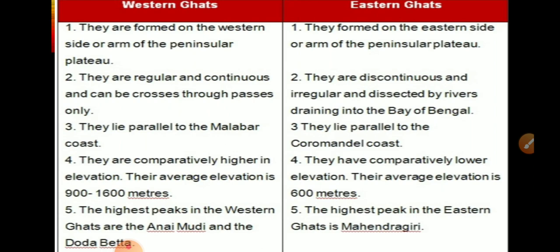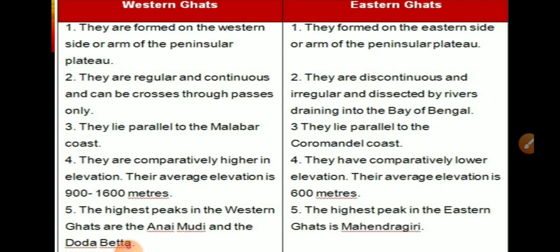The highest peaks in the Western Ghat are Anaimudi and Doda Beta, and the highest peak in Eastern Ghat is Mahendragiri.